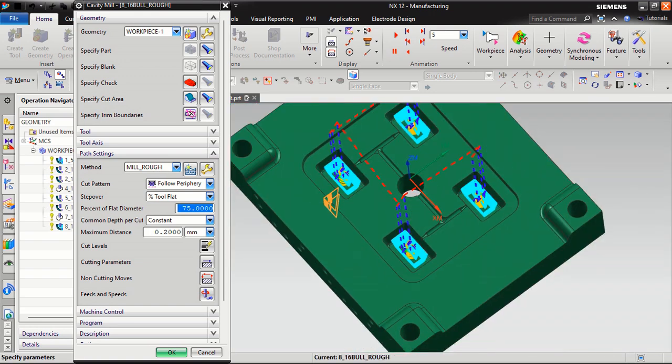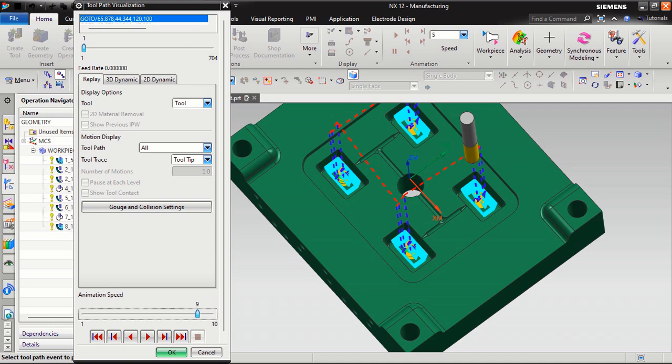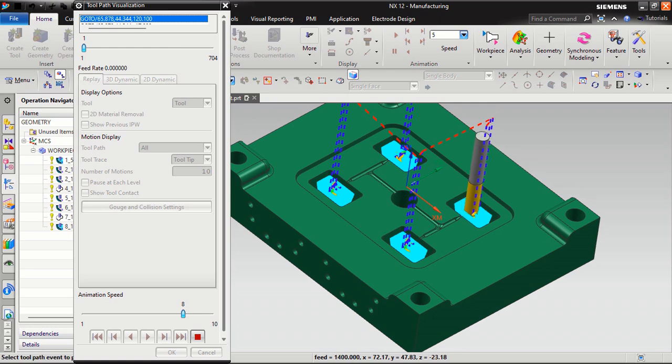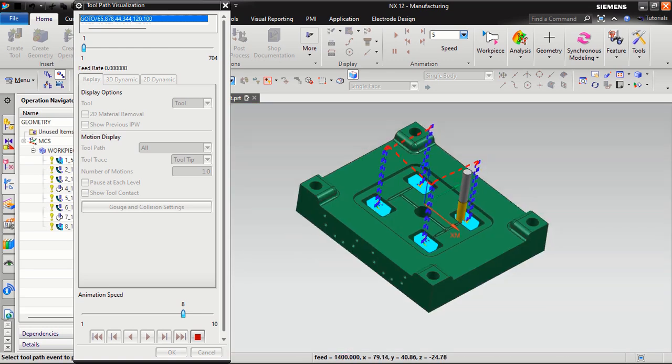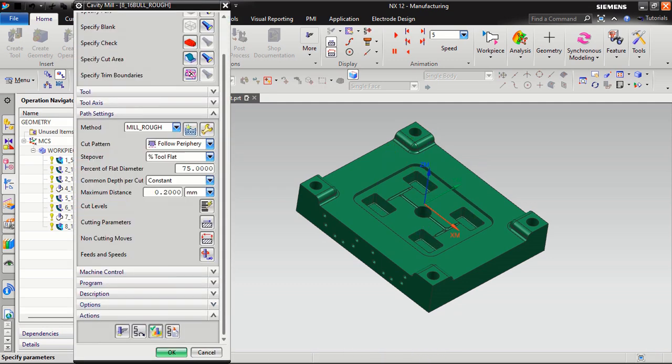I want to just replay. I want to replay like that, at slow speed. You can see. Then OK, pause and OK, you can do.